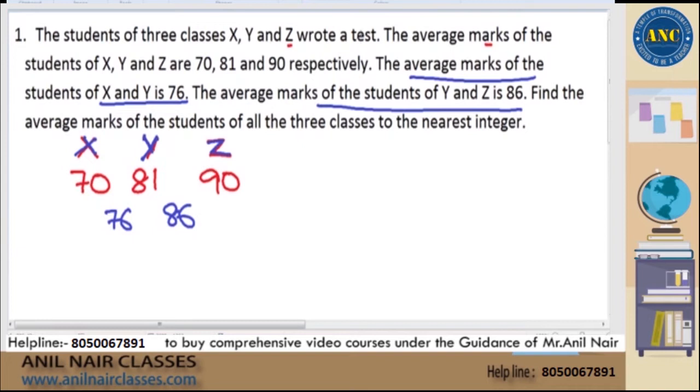Now, listen to this carefully, sir. This is X is to Y. If I allocate it, X by Y is nothing but 81 minus 76.